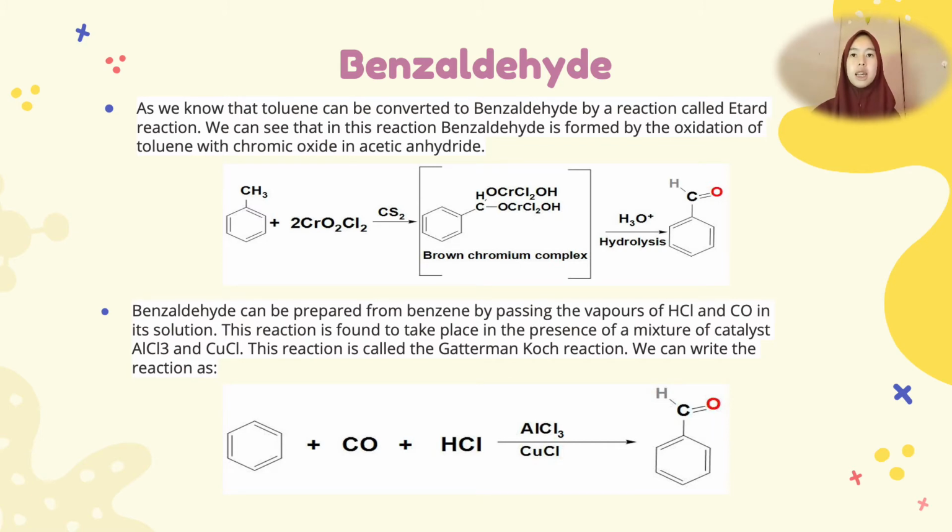Second, benzaldehyde can also be prepared from benzene by passing the vapor of hydrochloric acid and carbon monoxide through its solution. This reaction takes place in the presence of a mixture of catalysts, which is aluminum chloride and copper chloride. This reaction is called the Gattermann-Koch reaction. We can write the reaction as follows.